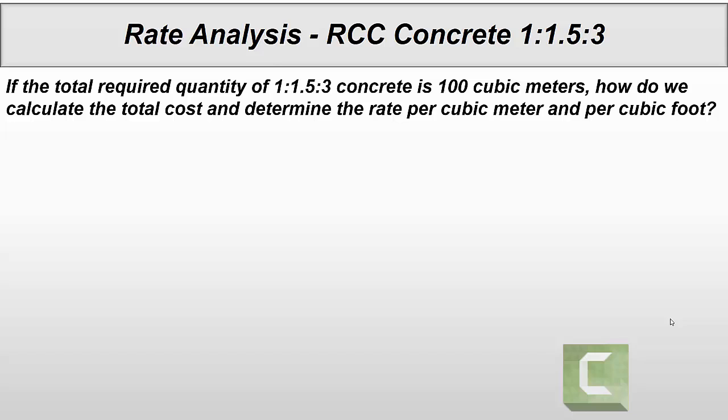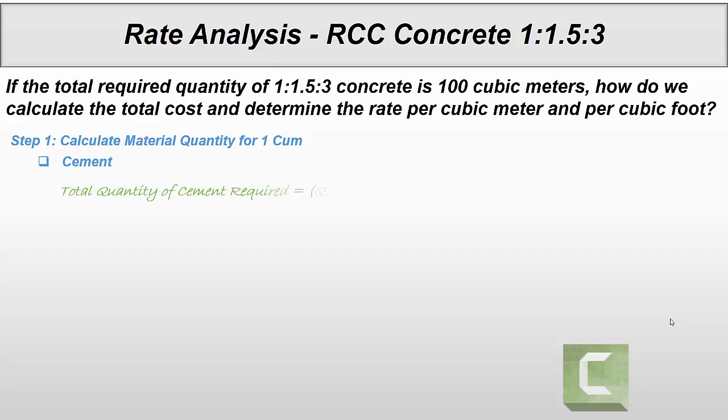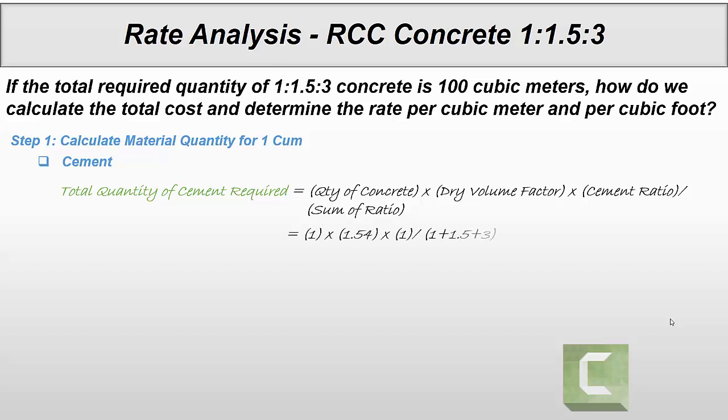So our first step is to calculate the material quantity for 1 cubic meter. First of all, cement. Total cement required is quantity of concrete multiplied by dry volume factor multiplied by cement ratio divided by sum of ratio. So quantity of concrete is 1, dry volume factor is 1.54, cement ratio is 1 out of 5.5. Sum of ratio is 1 plus 1.5 plus 3, which is 5.5. So we need 0.28 cubic meters of cement.